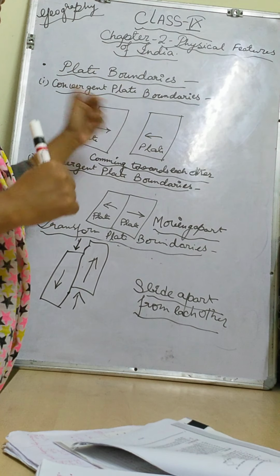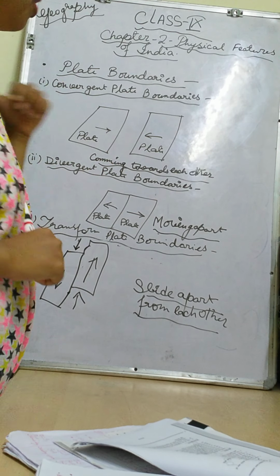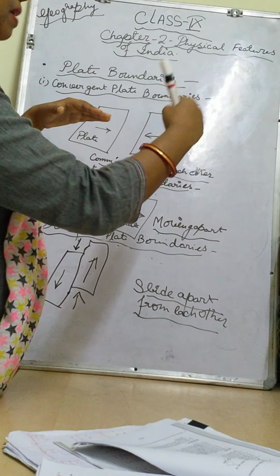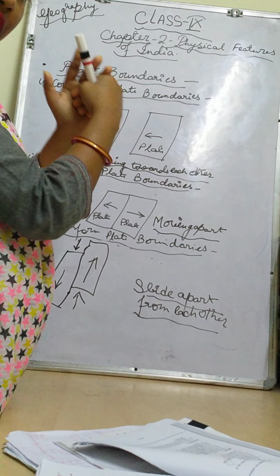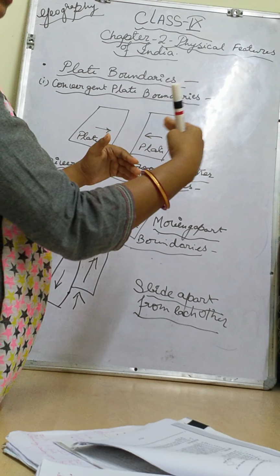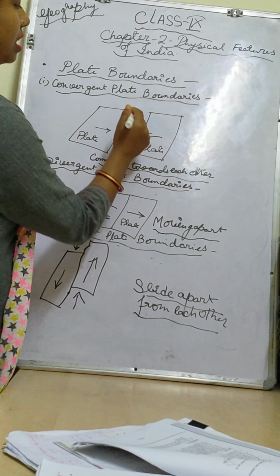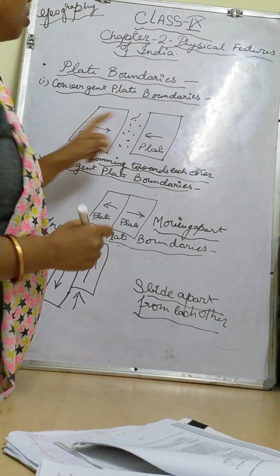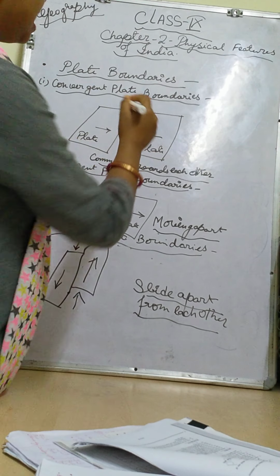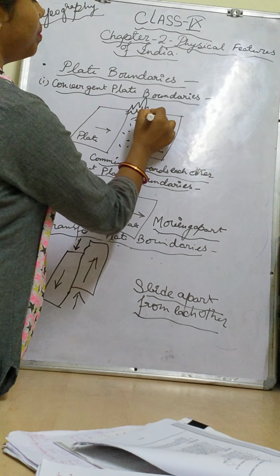Here, whichever plate is denser, meaning heavier in weight, goes inside beneath the lighter plate. The lighter plate goes up after the collision, after the sudden stuck. The heavier one goes inside and the lighter one goes up. And if there are depositions in between, suppose some sediments are here, then the sediments get folded and further form the fold mountains. Okay children, this is the movement I will tell you.